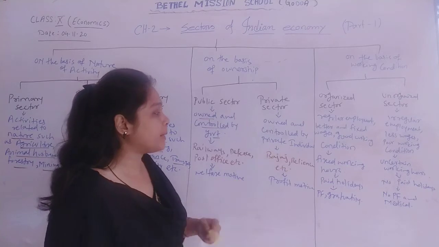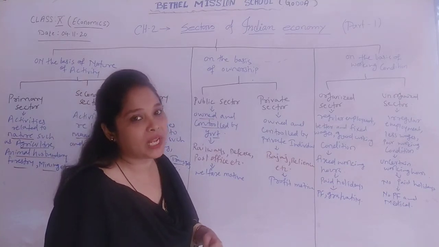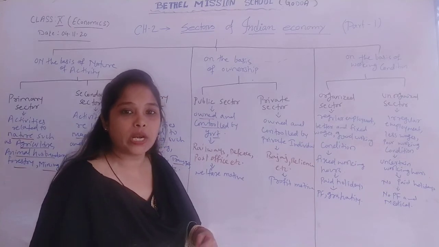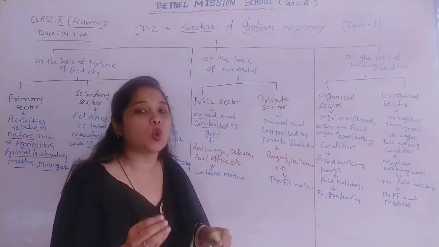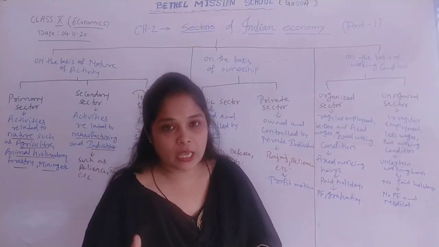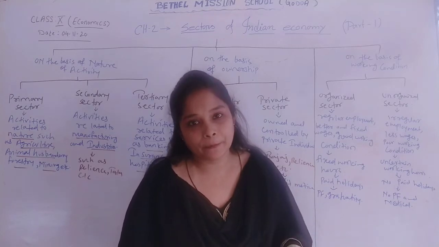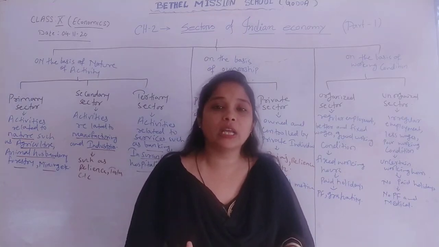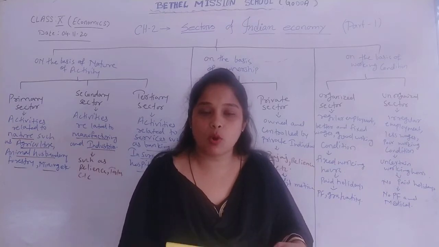Let's take an example: Bajaj, Reliance, Tisco. All these are private sector enterprises which are totally controlled, owned and managed by private individuals. And these private individuals only have a motive of profit. They are profit-based industries. Their motive is profit. They don't want welfare, but they want profit from the company, because they are the private owners. They want their own profit.